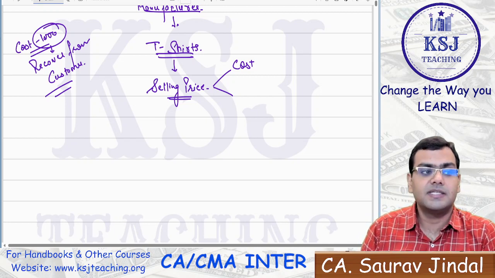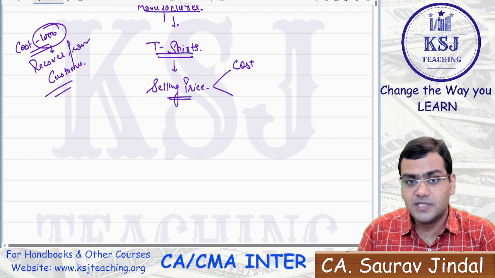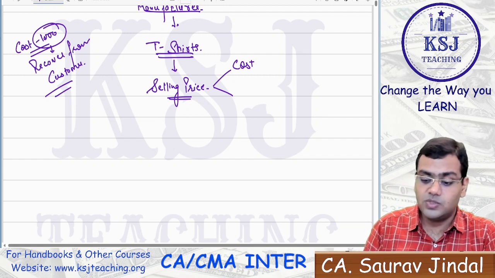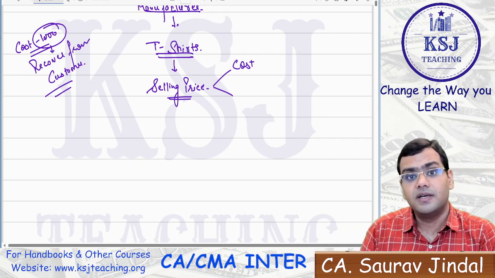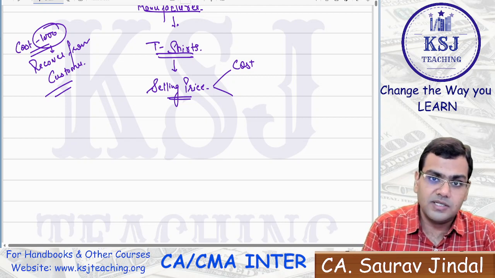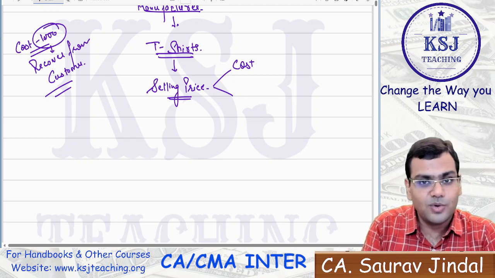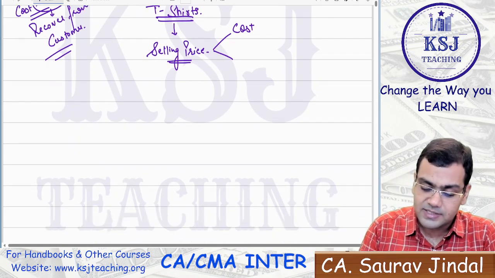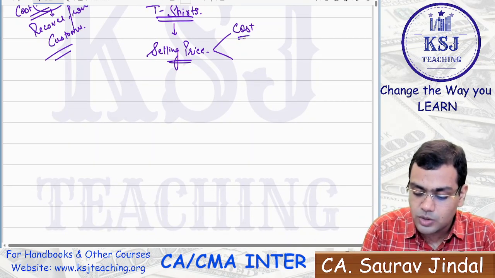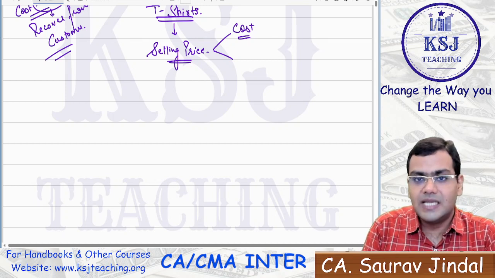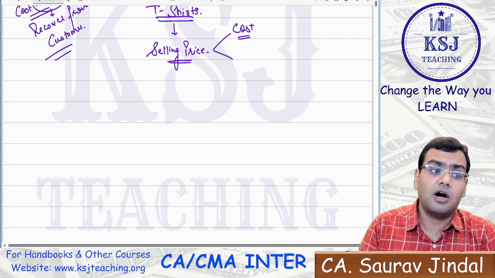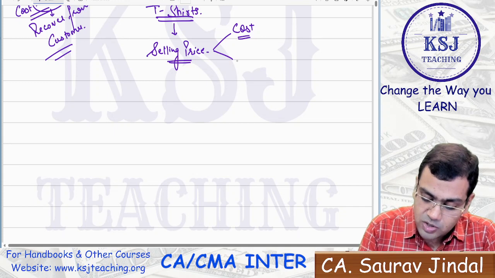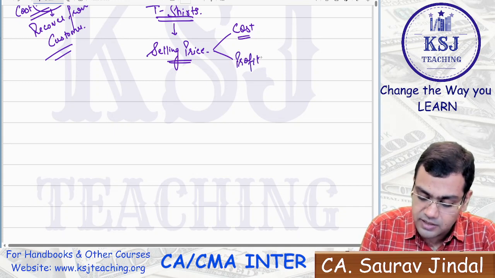So the first thing in case of selling price is that you should identify what is the cost that you have incurred. And without understanding costing or cost accounting, you cannot identify what is the cost that you have incurred, right? The second thing is, if you don't know the cost, how will you set the selling price? If you don't know the cost, how will you be able to identify what is the profit that you are earning on that product?